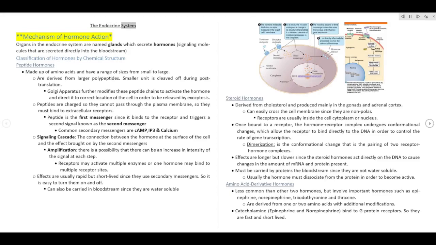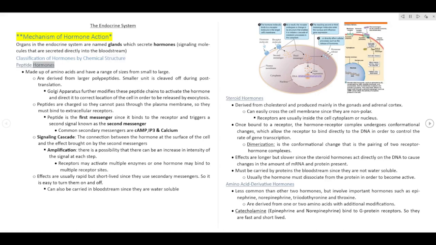The endocrine system. Mechanism of hormone action. Organs in the endocrine system are named glands, which secrete hormones, signaling molecules that are secreted directly into the bloodstream. Classification of hormones by chemical structure.